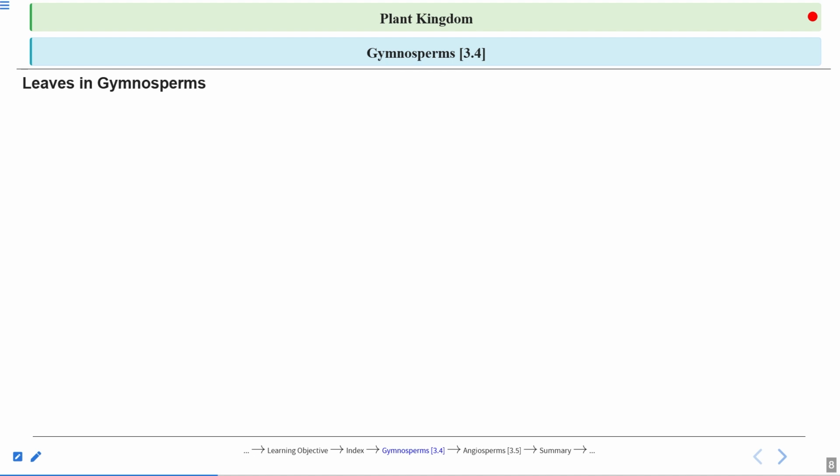Now, leaves in gymnosperms. The leaves may be simple or compound. You all know what a simple leaf is. There is one lamina, there is one midrib, and different veins arise from the midrib.